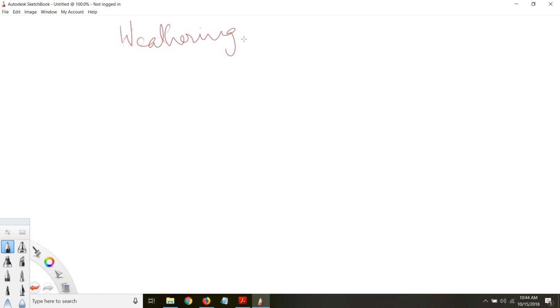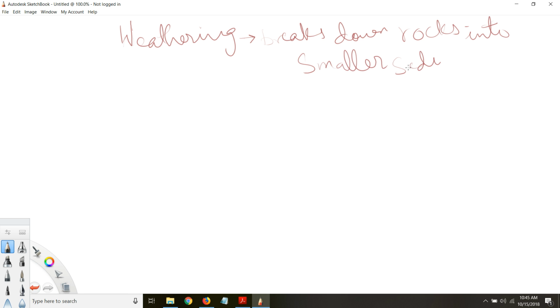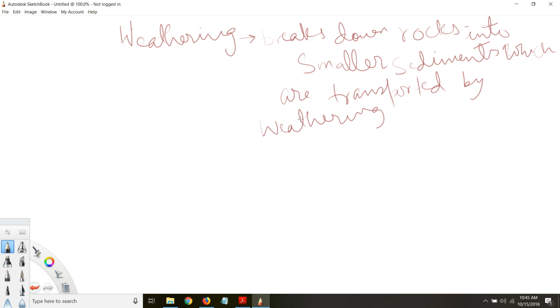Weathering is the breaking of rock into smaller sediments, which are transported by weathering agents such as rivers.